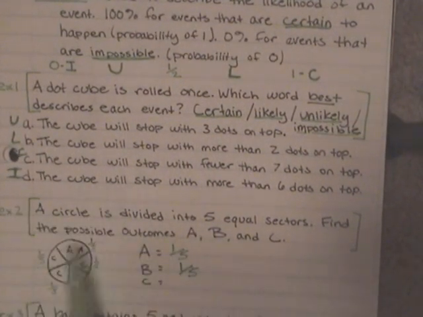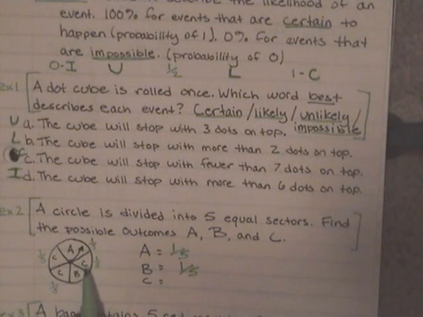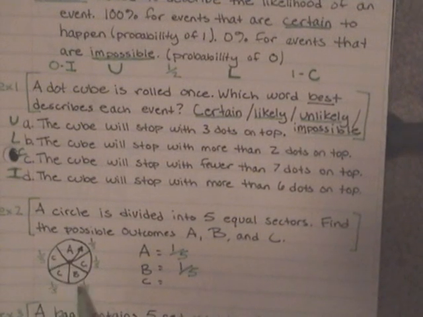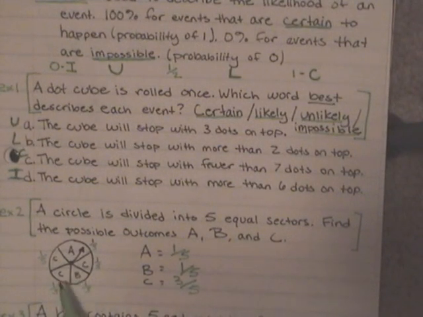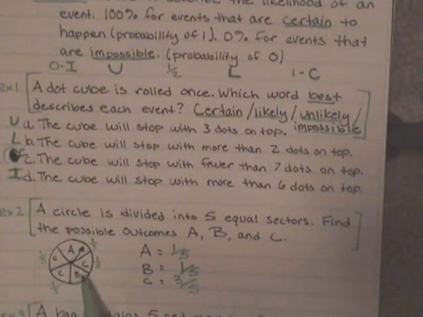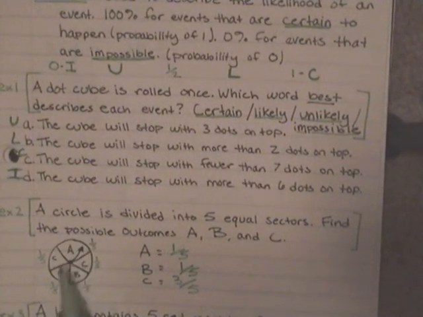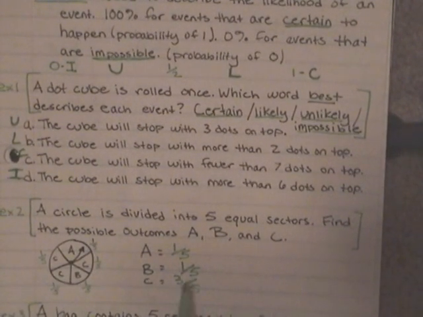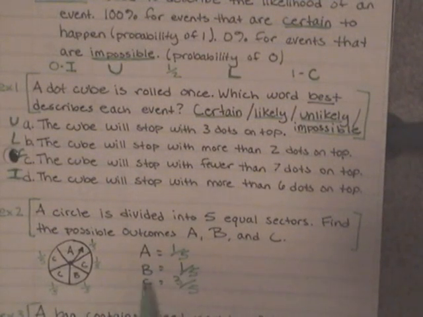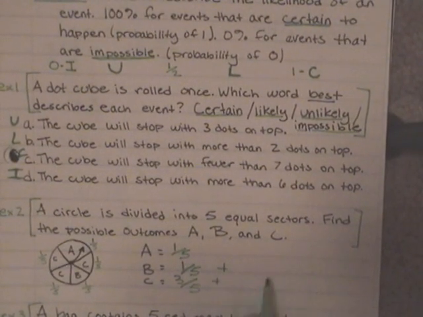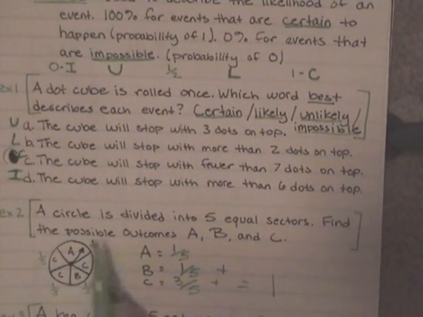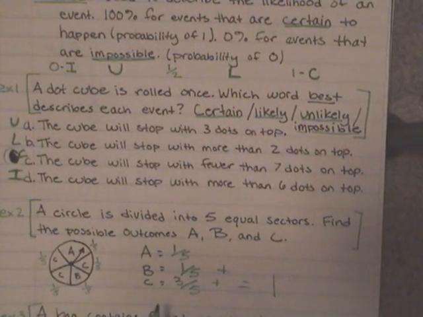Now, if I spun this arrow and we're trying to land on letter C, what is the probability? Well, I have 1, 2, and 3 out of 5 pieces. So the chances of me landing on a letter C are likely. They're not certain because I have other options, but it's very likely that I am going to land on a letter C. And if I look at my numbers here, I have 1/5, 1/5, 3/5, which if you add up together, 1/5 plus 1/5 plus 3/5, it equals 1 whole. So that is my total, 100% of my circle. So the chance of me landing on C is 3 out of the 5 possibilities.